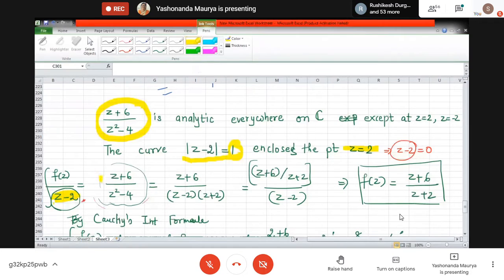To adjust it, we factorized the expression in the denominator and then made the adjustment. I want only one term, the problematic point's factor, in the denominator, everything else should be considered in the numerator, and that will be my f, to which I will be applying the Cauchy integral formula.